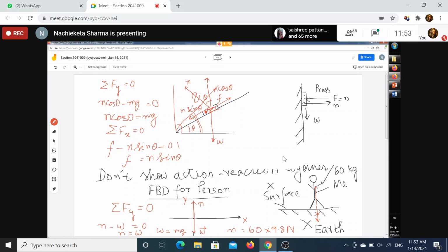So this N sin theta, when you go on increasing theta, N sin theta will go on increasing, f will go on increasing.